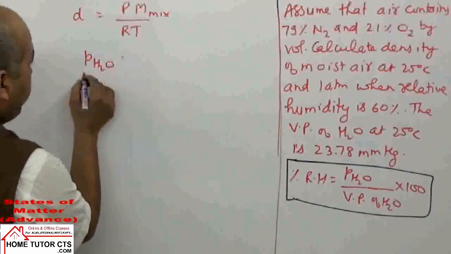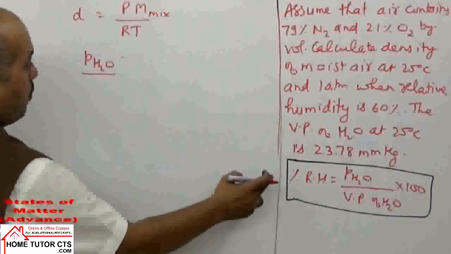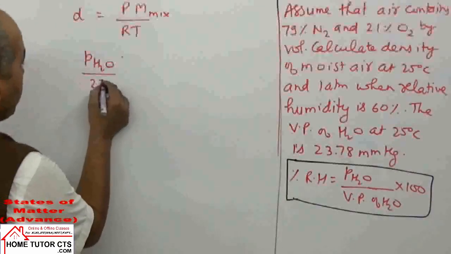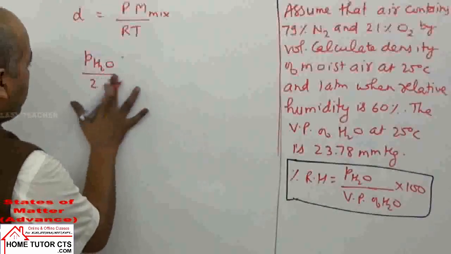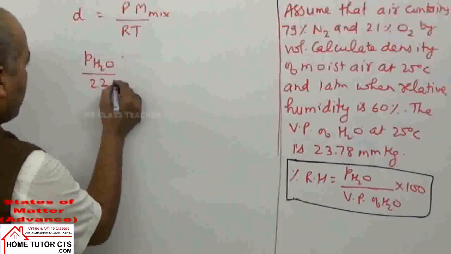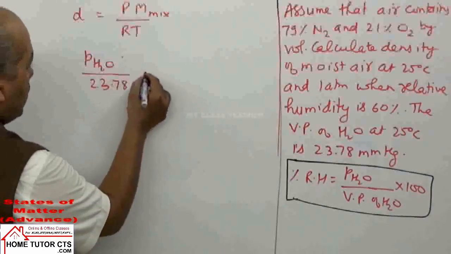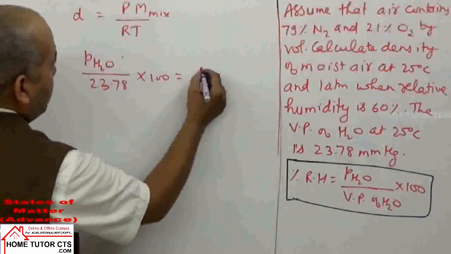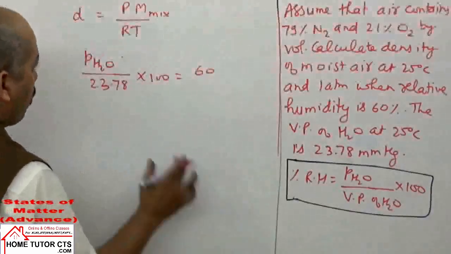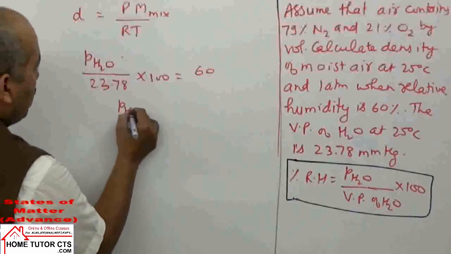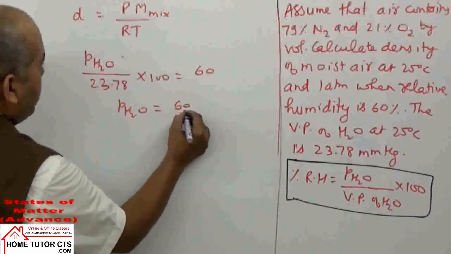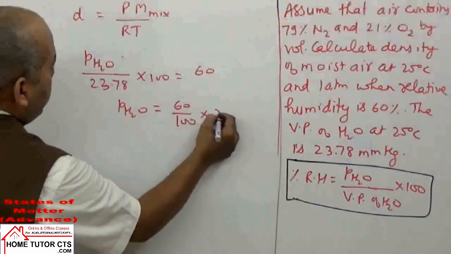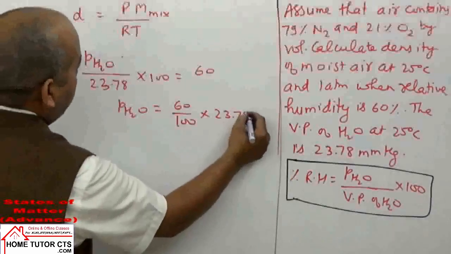By the relation, divided by the vapor pressure of water, 23.78, into 100 is equal to how much? 60. From here we can find P H2O: 60 by 100 into 23.78 millimeter.